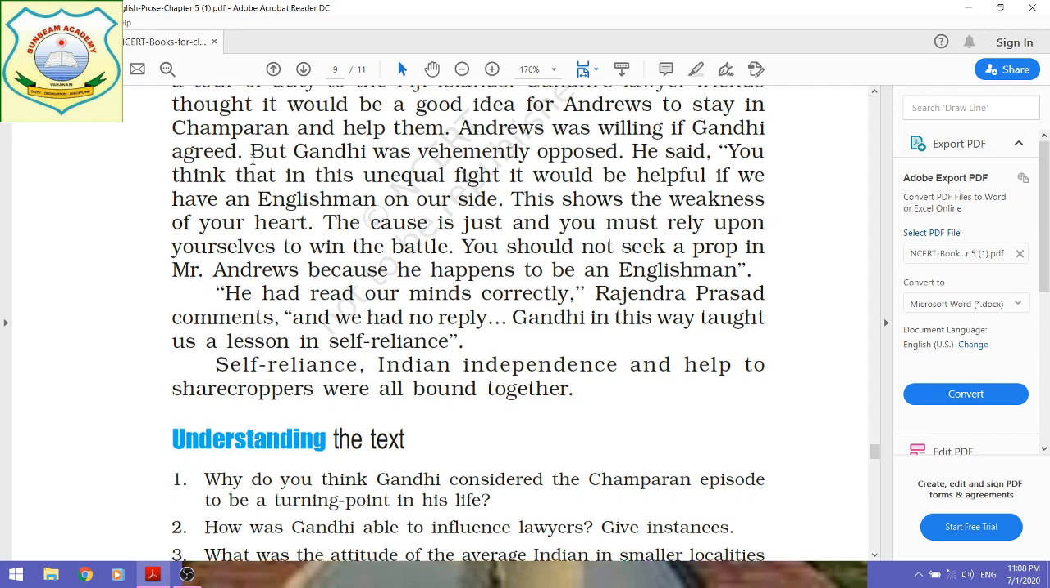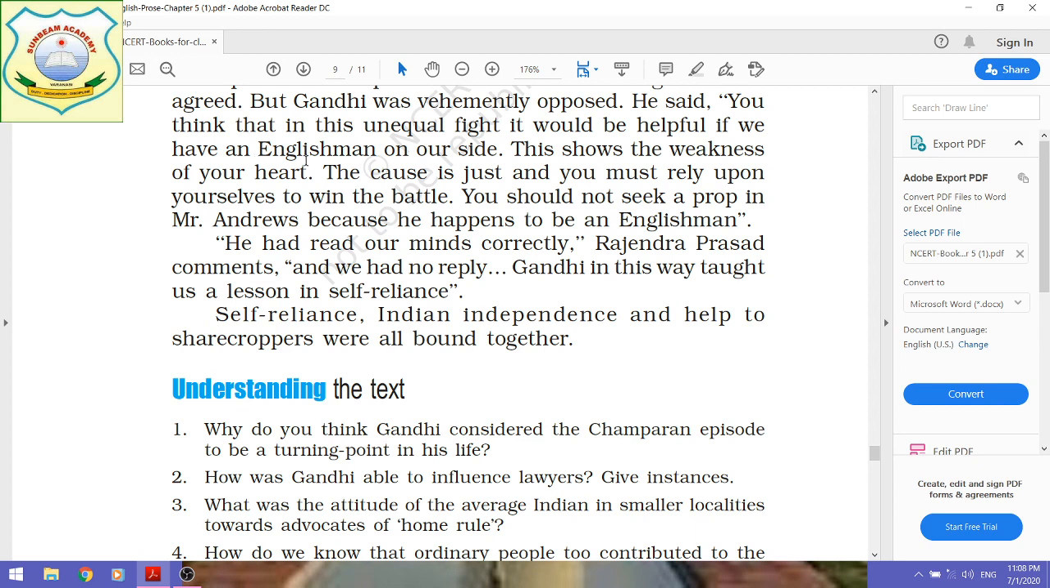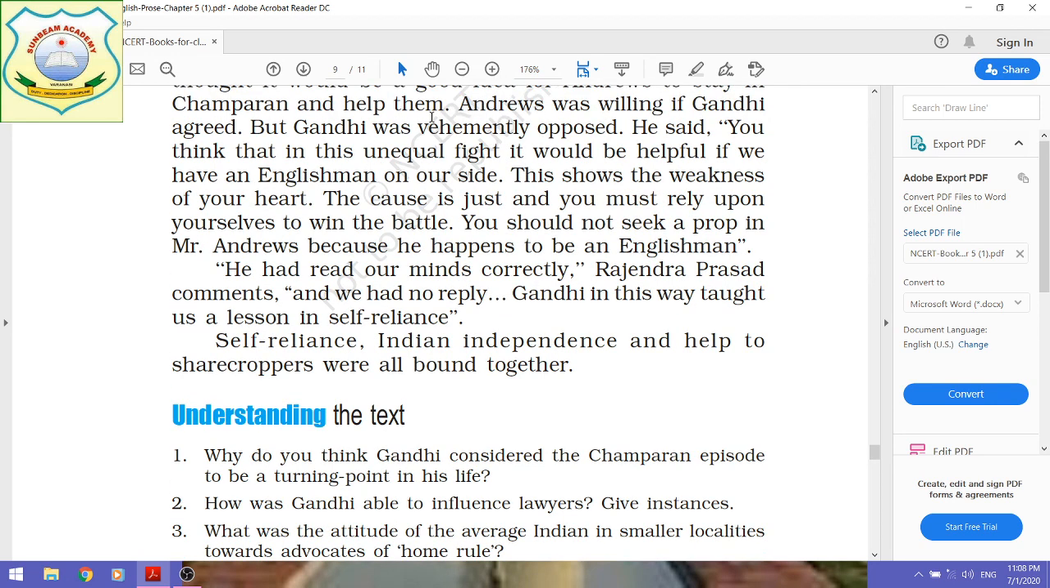But Gandhi was vehemently opposed. Gandhiji opposed forcefully this idea of the lawyers, and he said, you think that in this unequal fight it would be helpful if we have an Englishman on our side. He understood the minds of the lawyers, that they were thinking that if they got the support of an Englishman against the English people for their freedom, this shows the weakness of your heart. Gandhiji told them, this shows the weakness of your heart.